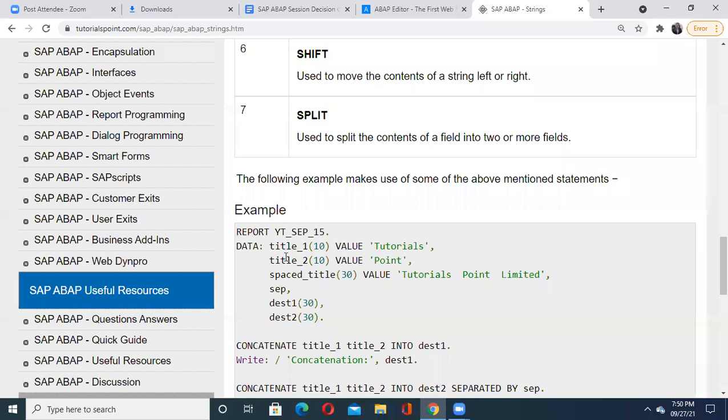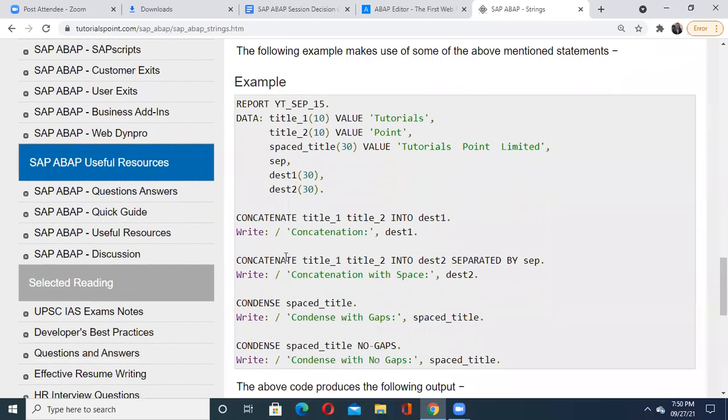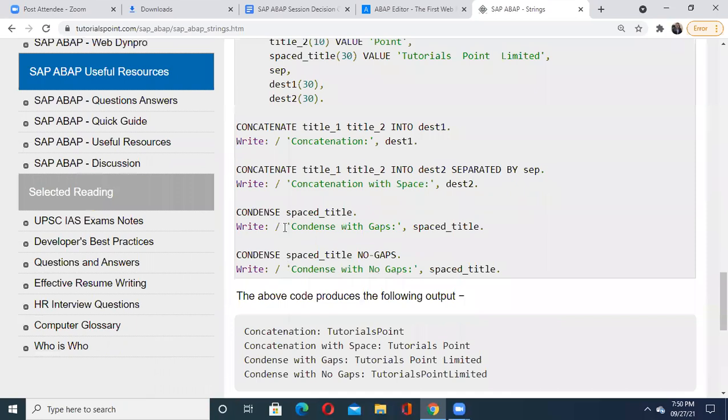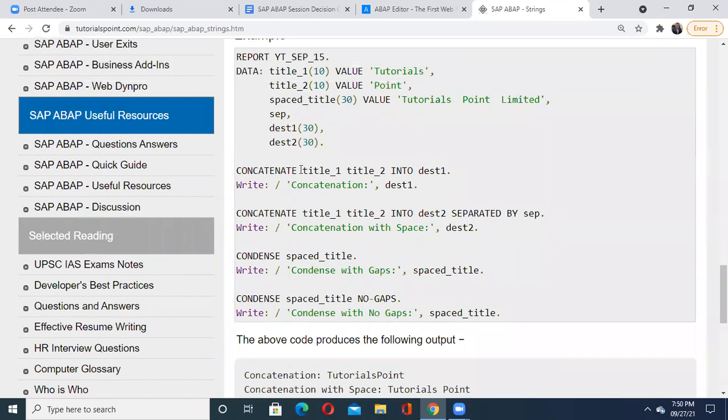The examples of the same are given here, so it's a request that you please go through them. Here concatenation is shown to you, with the help of concatenate. Then next, they have been condensed, meaning spaces are trimmed.